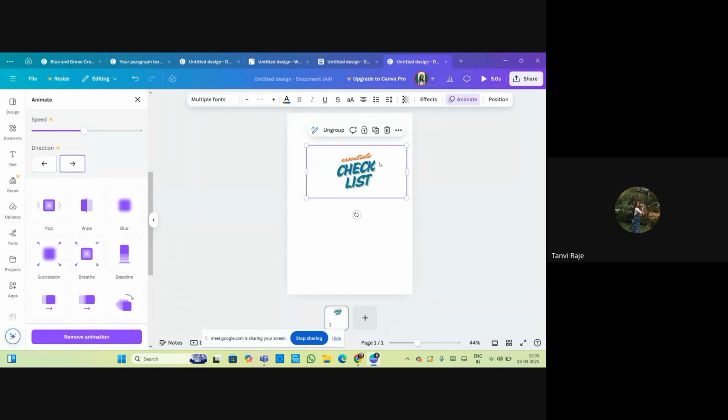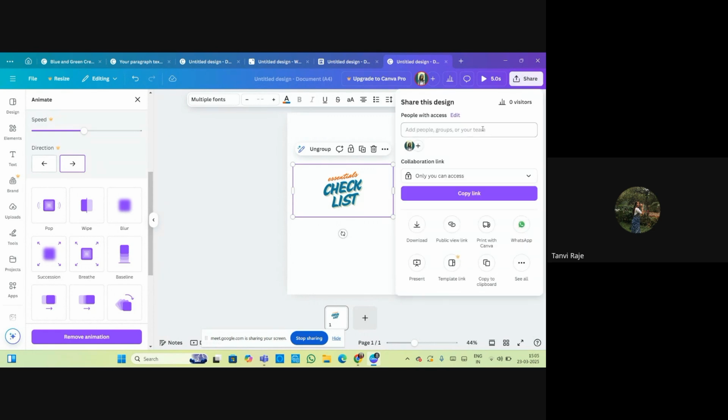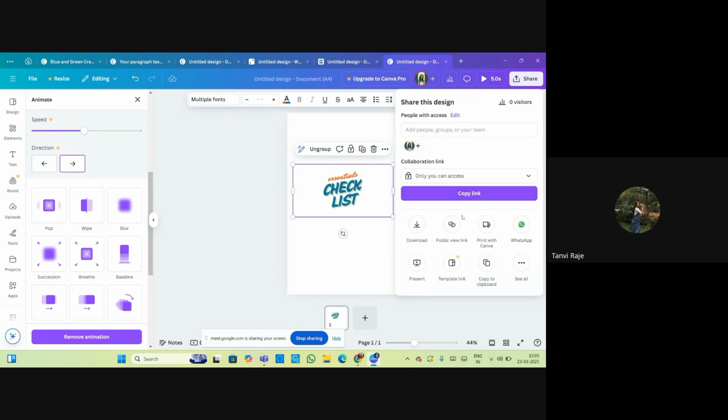And for example, you have created a poster or anything and you have to share it, so here you can click on the share button and add your team members' Gmail, and you can share it with them, or else you can create a public view link, or you can download it.